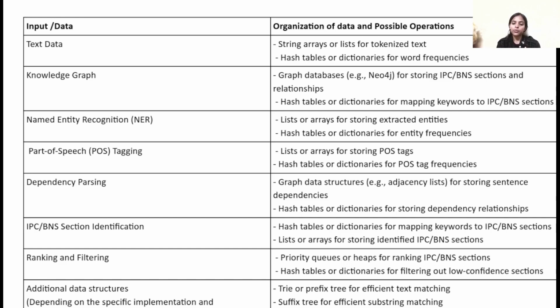We also use a graph neural network for learning relationships between IPC and sections. The following algorithms, Naive Bayes and support vector machine, can be applied to classify complaints. Then we will discuss the next question.